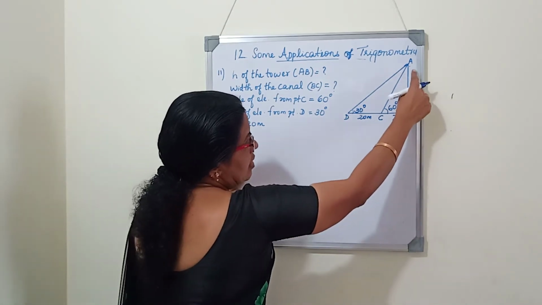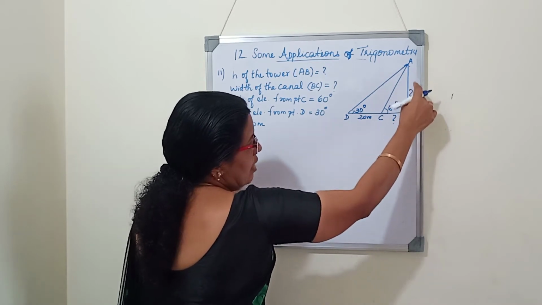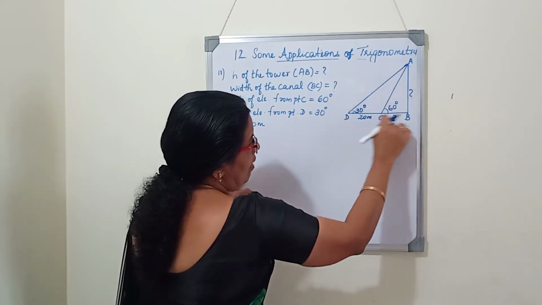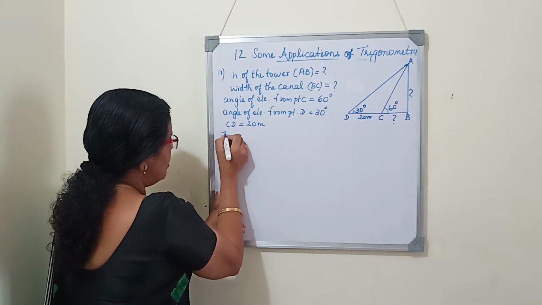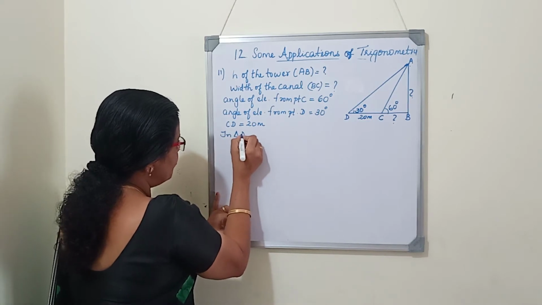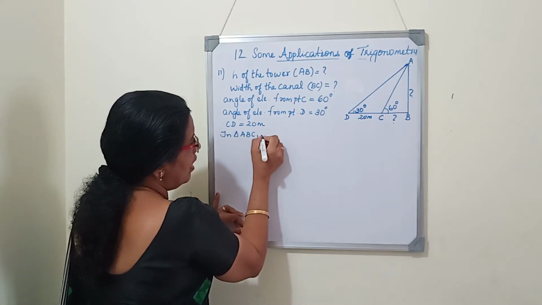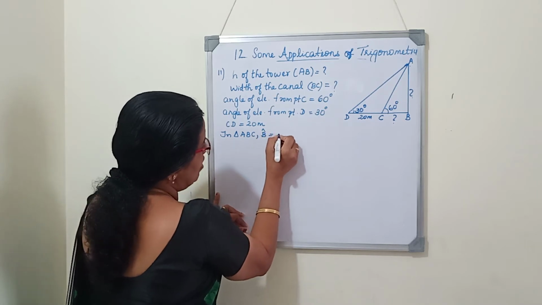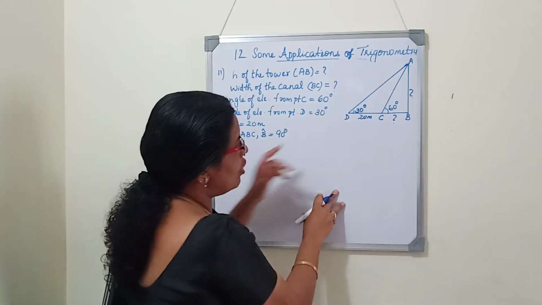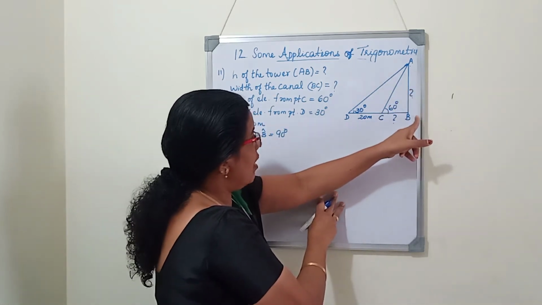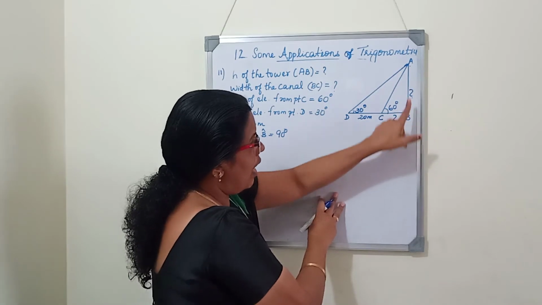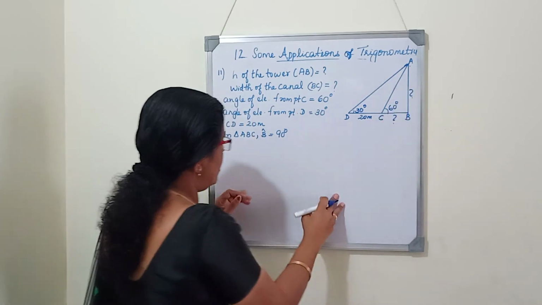So first we will consider the triangle which includes the vertical side, that is ABC. In triangle ABC, angle B is 90 degree. As we want to find the height of the tower and the width of the canal, we will take opposite side by adjacent side.